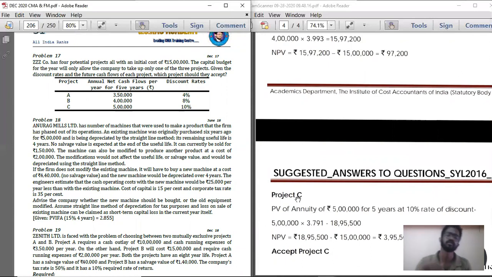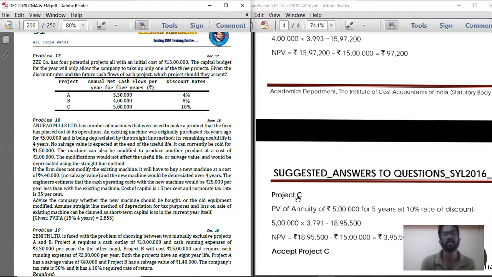So below that, small Roman number 2. NPV is equal to present value of cash inflow minus present value of cash outflow. How much is the present value of cash inflow here? 18,95,500 is the present value of cash inflow minus what is the present value of cash outflow? 15 lakhs. Record 15 lakhs.